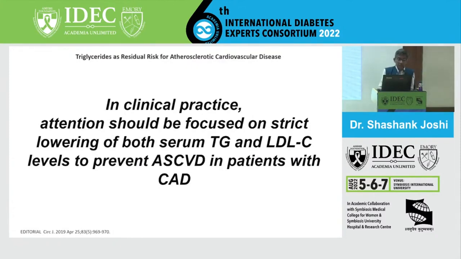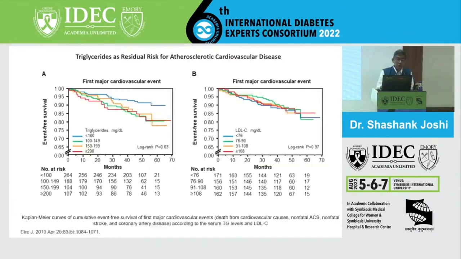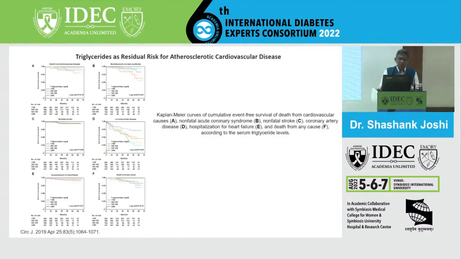So in clinical practice, strict attention should be given to lowering serum triglycerides as much as LDL to really prevent atherosclerotic residual risk in coronary artery disease patients. And this is the data which was published in April 2019 in Circulation, showing triglycerides as a residual risk in atherosclerotic cardiovascular disease. And this is how the first major cardiovascular events, because it's all about outcomes, that's how the Kaplan-Meiers separate out very clearly.